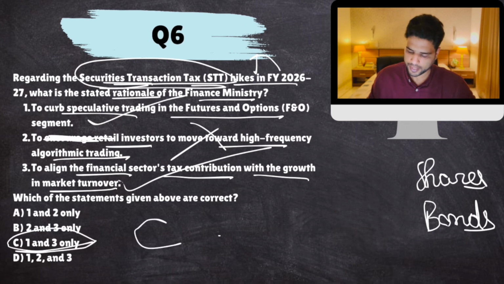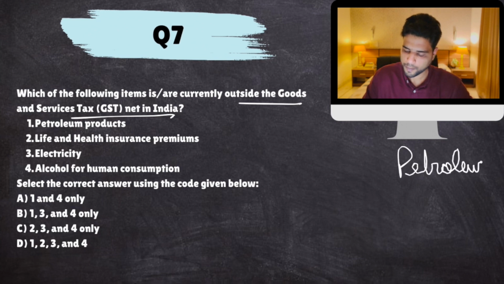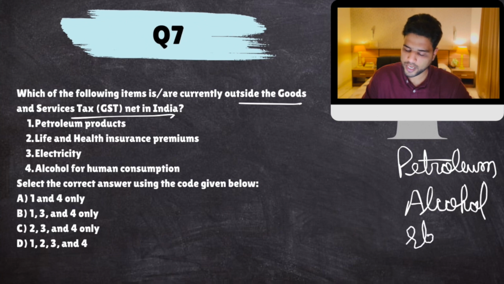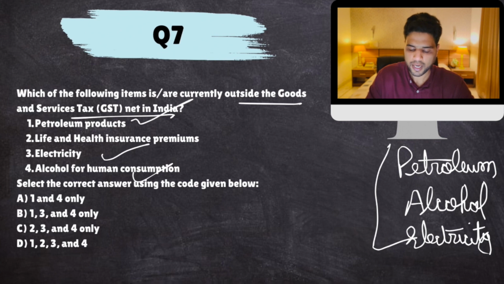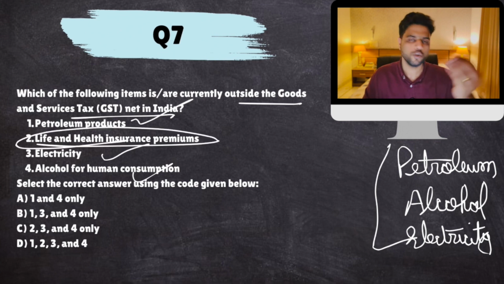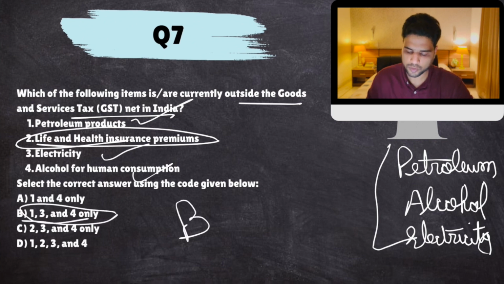All right, next. Which of the following items are currently outside GST net? So remember this, currently tax on petroleum, tax on alcohol, which is still with state governments, and tax on electricity because it is a sensitive matter. These three are outside the purview of GST. See this, this and this. Life and health insurance do attract GST. You all must have seen that also while paying premiums for this. So answer would come out to be 1, 3 and 4. Okay, next.